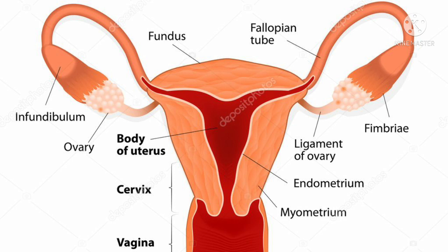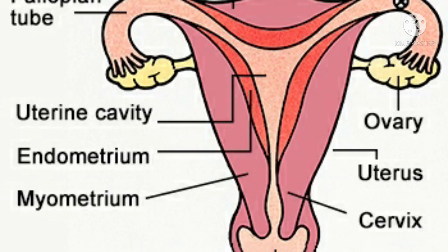In the case of males, sperm cells are produced in millions, whereas in the female reproductive system, only one ovum is produced, by one ovary, in alternate months.